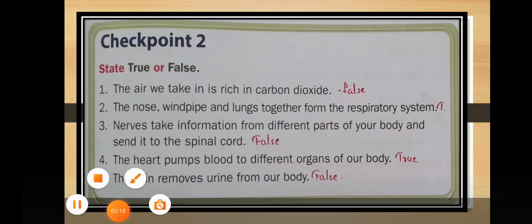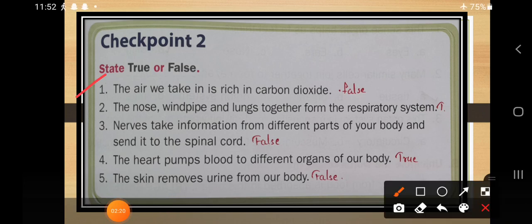Next is the true or false. The air we take is rich in carbon dioxide. So dear students, which type of air are we taking? Carbon dioxide or oxygen? We are taking oxygen. So the answer is false. We are taking oxygen, not carbon dioxide. The air we take is rich in oxygen, not carbon dioxide.